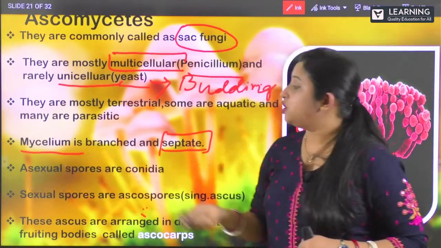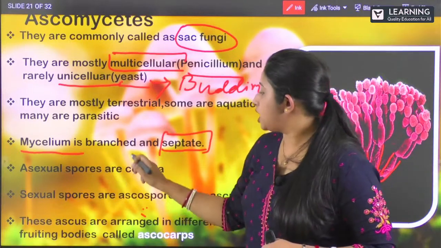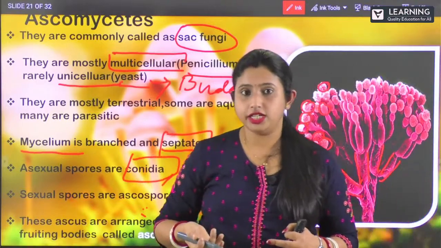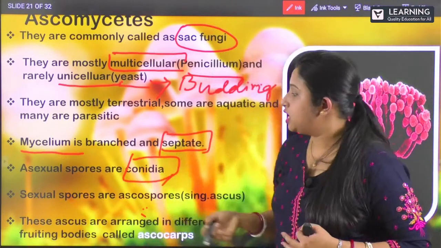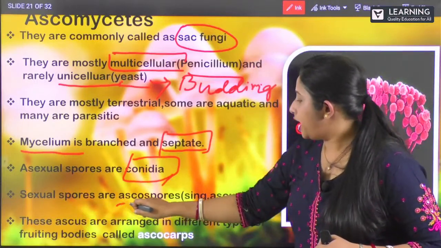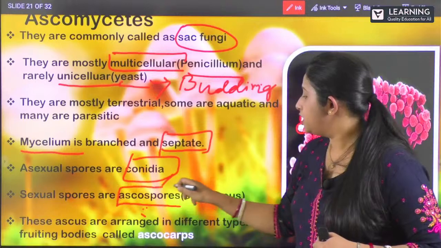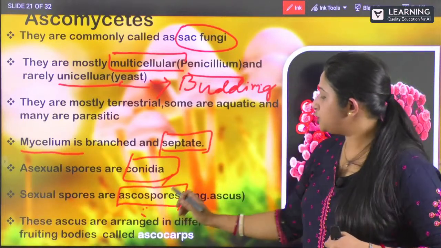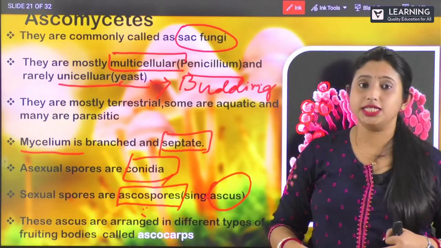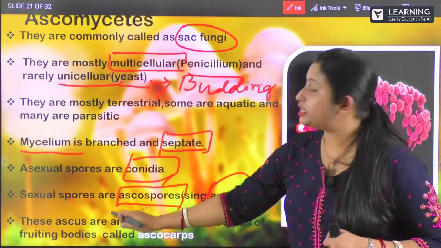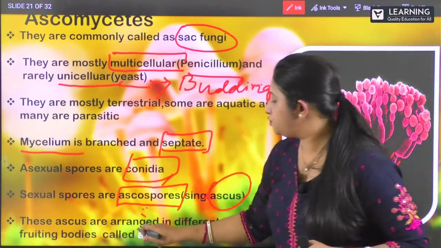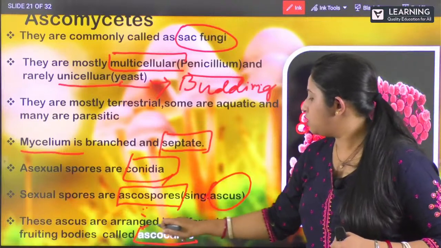Yes. Next, the asexual spores are conidia. They grow in dry conditions and are found in dry habitats. So it is conidia, whereas sexual spores are ascospores. Clear? So sexual spores are ascospores. This ascus, that is singular, when you pronounce it, it will be ascus. These asci are arranged in different types of fruiting bodies, which are known as ascocarps.